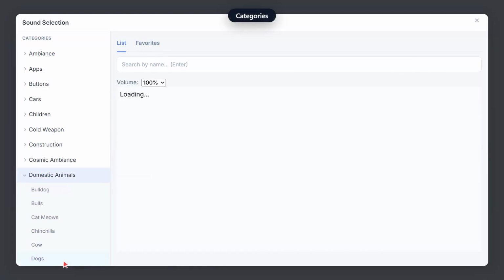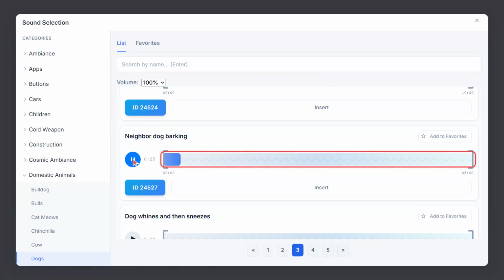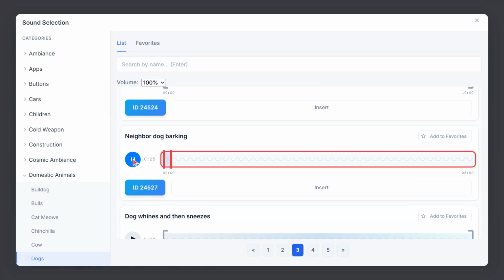Open the dogs category. Neighbor dog barking is 25 seconds. Far too long. Drag the left handle to trim the start, or the right handle to trim the end. I only need the first bark, so I pull the right handle almost all the way in. And preview, one clean bark.